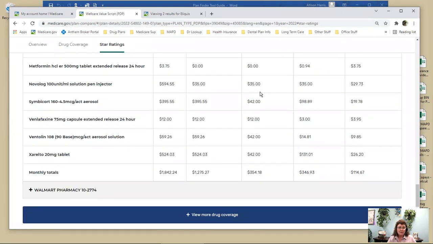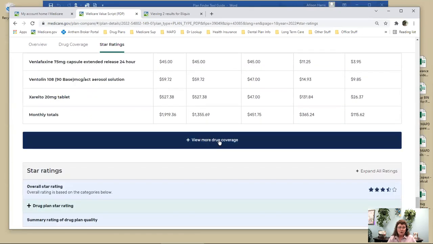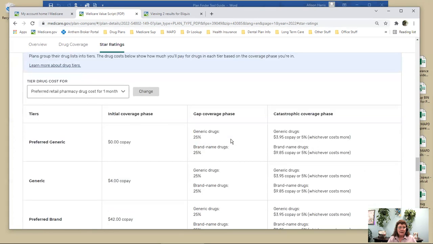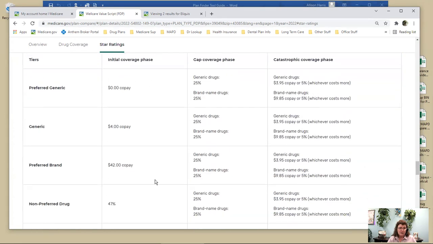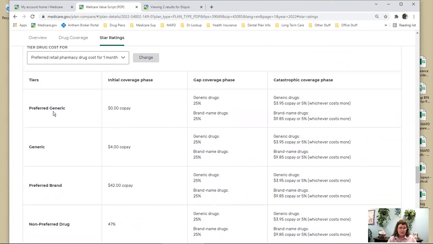Okay, so it shows you the copays here at Kroger. It shows you the copays at Walmart. To get to more drug detail, this little plus sign is really important too, okay, because it tells you what my copays are going to be at a preferred pharmacy. So at a preferred pharmacy, my generic drugs are 0 and my other generic drugs are 4, but at a standard pharmacy, it's 8 and 15. 0 and 4 is a big difference from 8 and 15. So that's why you want to make sure that you're going to a preferred pharmacy.